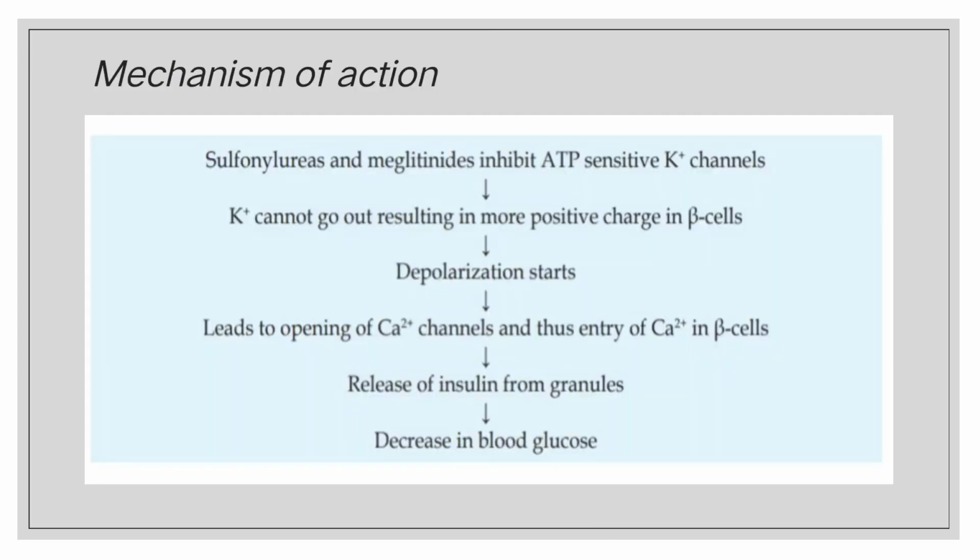Now the mechanism of action. Sulfonylureas inhibit the ATP-sensitive potassium channels, so the potassium cannot go out, resulting in charge build-up in the beta cells, and depolarization starts. That leads to opening of calcium channels and calcium influx. This calcium influx stimulates the beta cells and releases insulin.